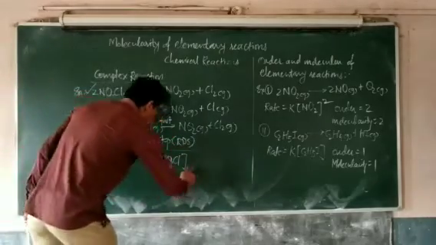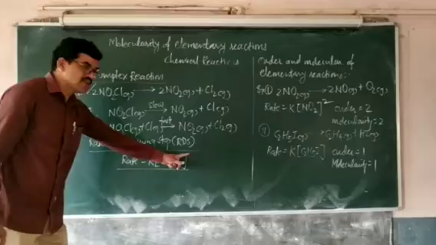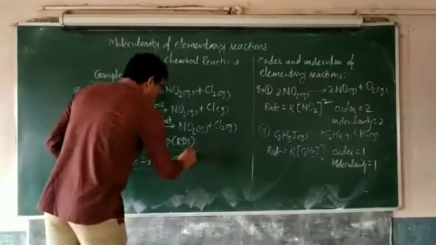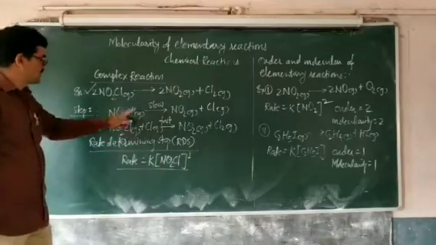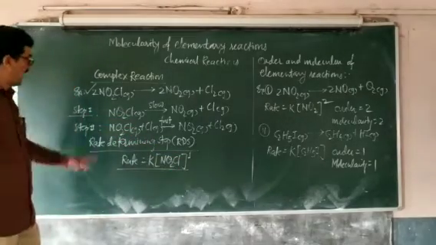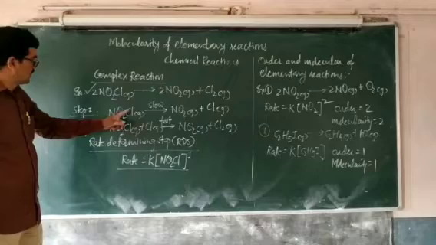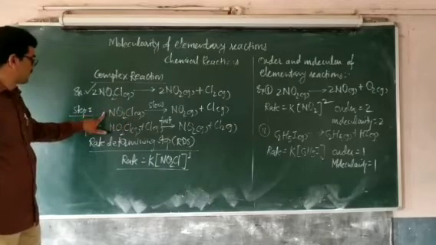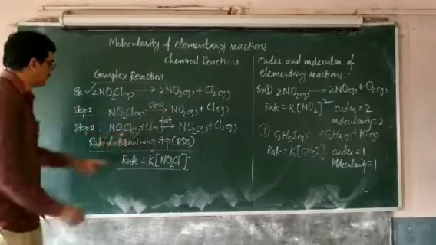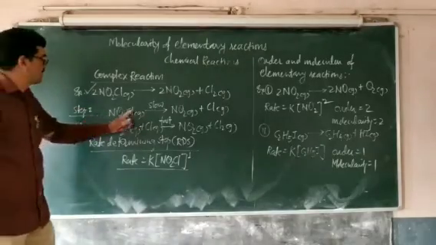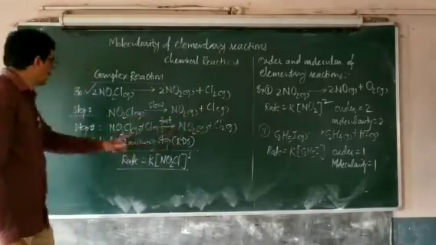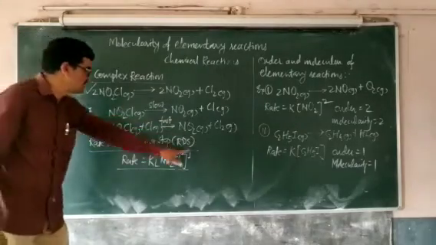From this experimental rate law, you can decide the order of the reaction. The order of the reaction is 1, which means the reaction is first order. And here, for this elementary reaction, the molecularity will be 1 because only one reactant molecule is involved in this reaction. Therefore, for this rate determining step, step number 1, the molecularity is equal to 1 and the order is 1.